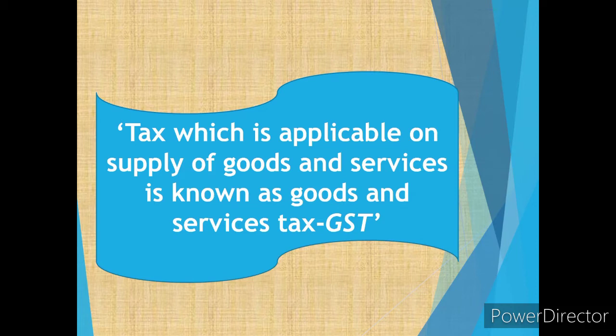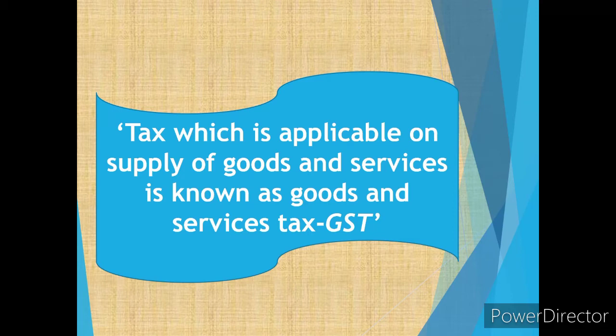Well, the definition or the meaning is given here: tax which is applicable on the supply of goods and services is known as goods and services tax. The acronym is GST. We know that.